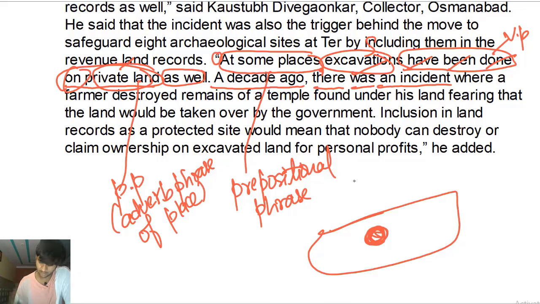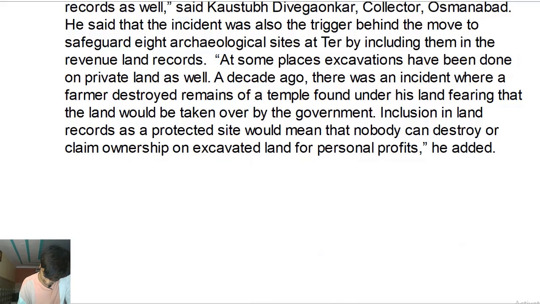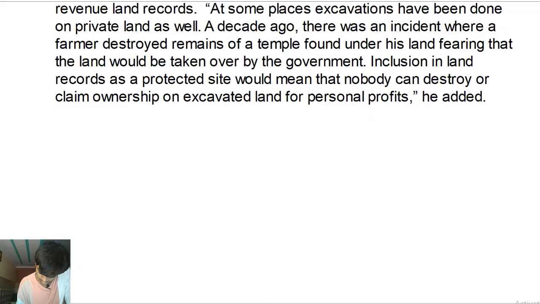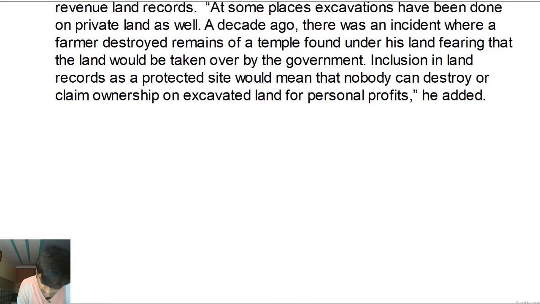An incident. Okay, let's remove everything first of all. We'll have more space. Right. Give me a second, guys. Okay, cool. A decade ago, this is going to be an adverb phrase of time, I'm telling you. There is the subject, was is the verb, main verb, linking verb. There was what? An incident. Okay. So this is clear. This is the subject, this is the verb, linking verb, this is the complement, noun phrase.